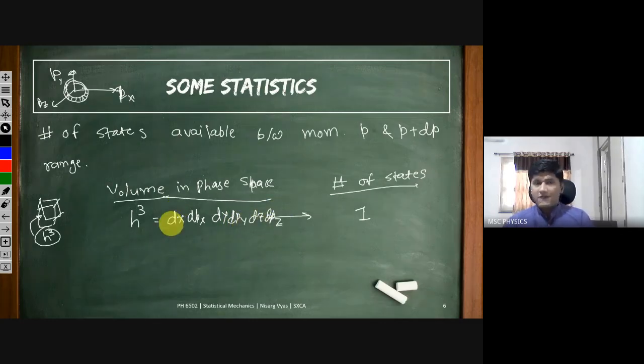For two-dimensional phase space it was only h, but for three-dimensional phase space, the smallest volume for a single state is h cube.